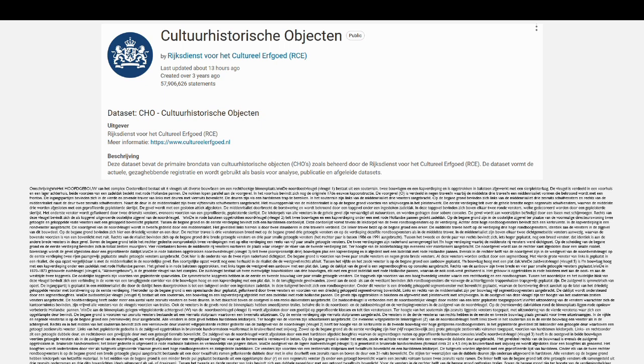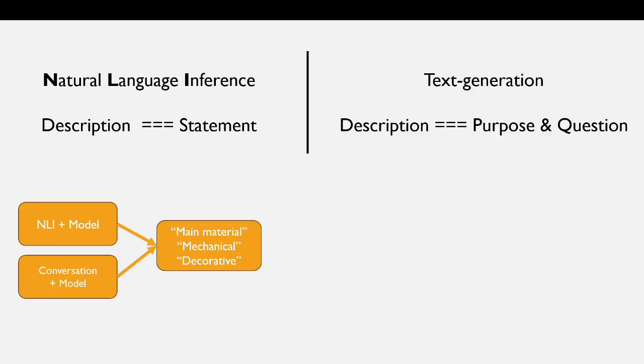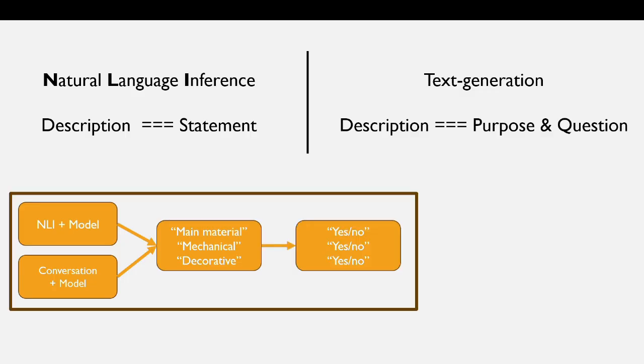Simply searching for the word metal doesn't answer more context-heavy questions, and thus we turn to large language models, or LLMs. We've made two methods to gather our answers: comparing the description to a statement using NLI, and asking through a text generation model. The models both answer three simple questions and turn it into yes and no terms. This is how we're able to turn descriptions into quantitative, usable data.